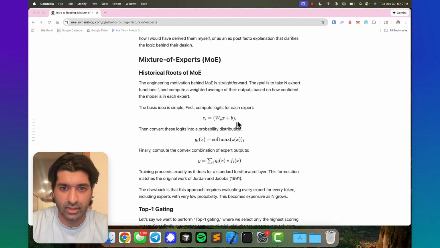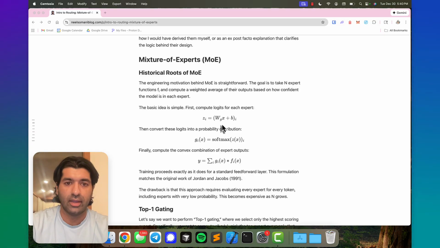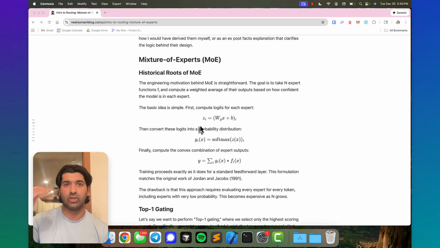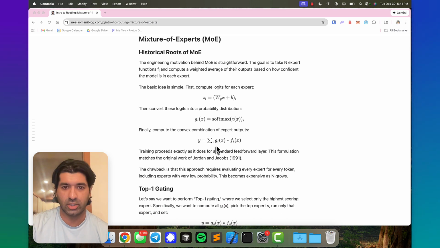The notation is a little bit funny, but it takes x, which is the input to the expert networks. It computes some linear transformation, and this is referring to the ith element. So z is some vector that contains logits, one for each expert network. These elements of z are normalized using a softmax distribution, and you end up with a vector called g, where each of the elements of g corresponds to the weight that that expert network gets. And then this is just a linear combination. We just sum up each of the f sub i weighted by g sub i.